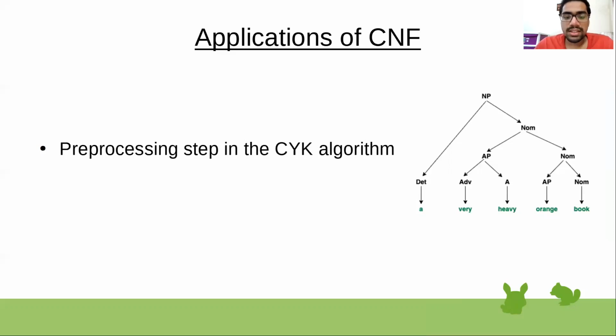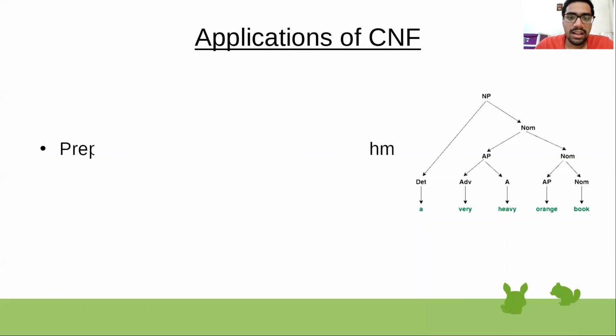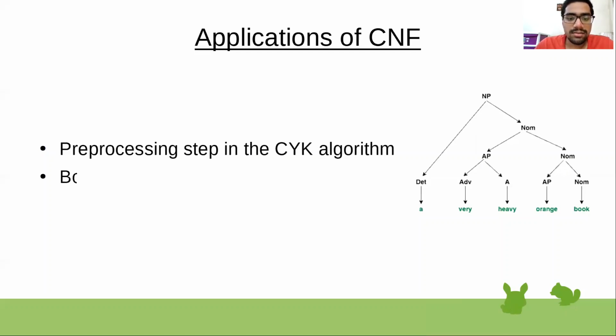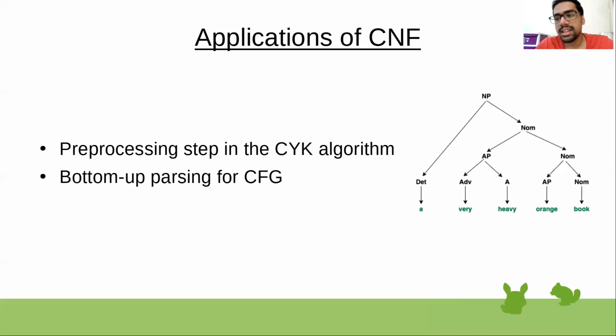It's used as a pre-processing step in the CYK, Cocke, Younger, and Kasami algorithm. The Chomsky normal form simplification is done before we apply the CYK algorithm, and it is also used for bottom-up parsing. We will see this parsing again when we talk about the applications of GNF.